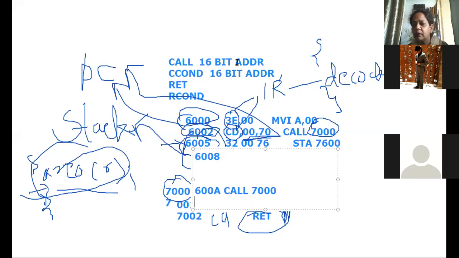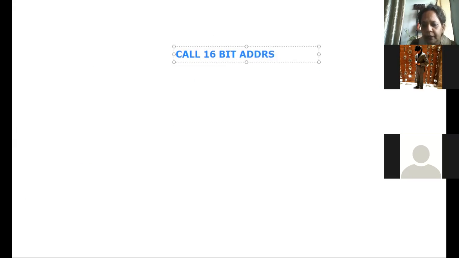Okay, so the internal microprocessor does all these operations. So this call instruction which I told you is called the unconditional call. Irrespective of anything, it goes to the 16-bit address which is mentioned. Correct? The instructions at the 16-bit address mentioned in the instruction will be called or executed when you say call instruction.